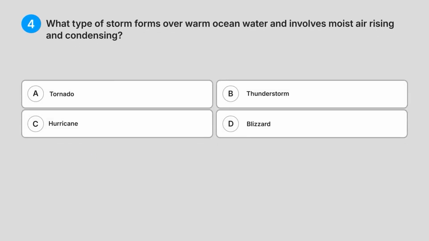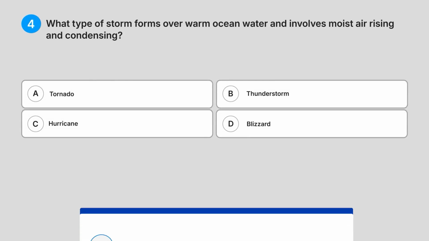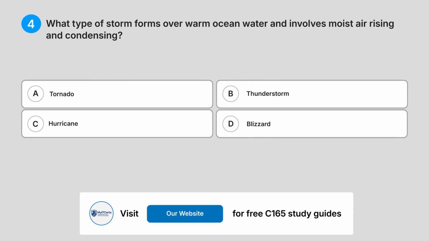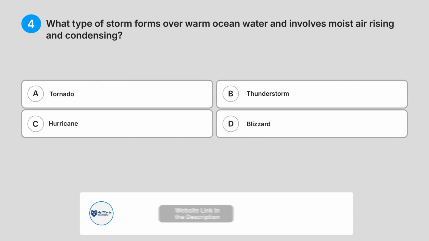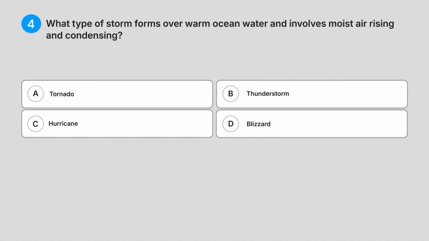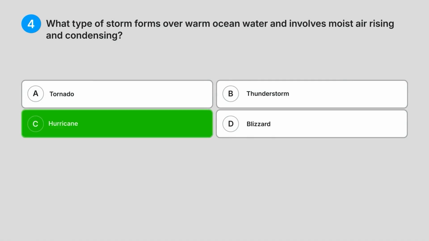Four. What type of storm forms over warm ocean water and involves moist air rising and condensing? A. Tornado. B. Thunderstorm. C. Hurricane. D. Blizzard. Can you guess the answer? Correct answer, C. Hurricane.